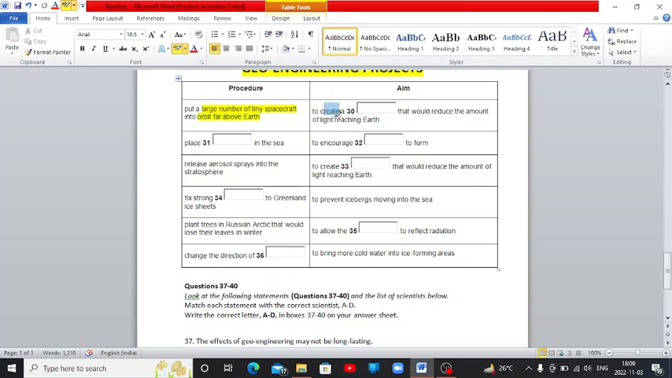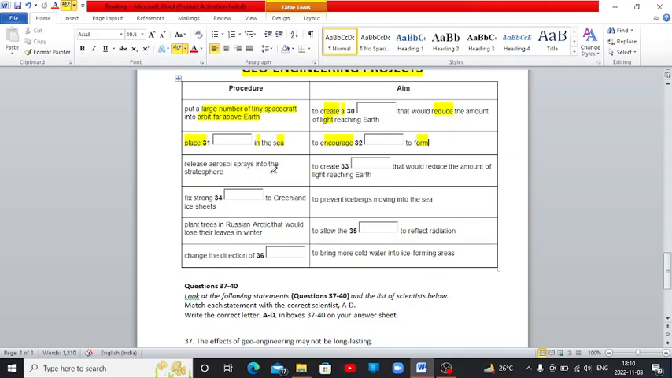So there are two keywords. First is to create Earth. They want to create one disk that would reduce the amount of light reaching Earth. Okay. So here my keyword was reduce light. Place this in the sea. So they are going to put something in the sea. So in sea, place are my keyword. To encourage. They want to encourage this thing to form.